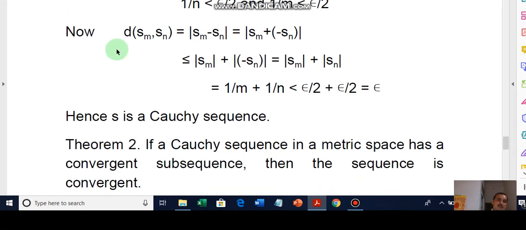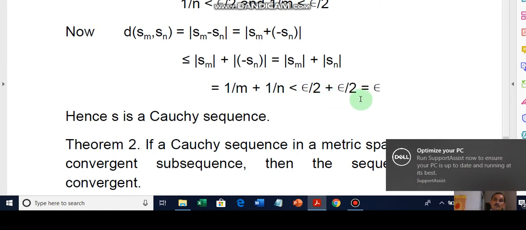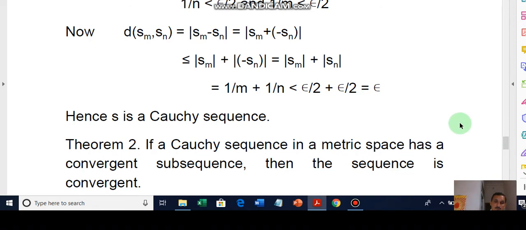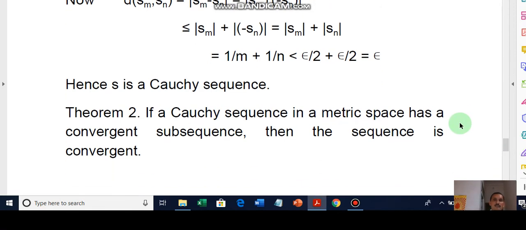So d(Sm, Sn) equals modulus of Sm minus Sn, equal to modulus of Sm plus (minus Sn), and this is less than or equal to, by triangle inequality, modulus of Sm plus modulus of minus Sn, but the modulus of minus Sn and plus Sn is the same. Therefore this is less than or equal to 1 by m plus 1 by n, which is less than epsilon by 2. Hence we have shown that S is a Cauchy sequence.